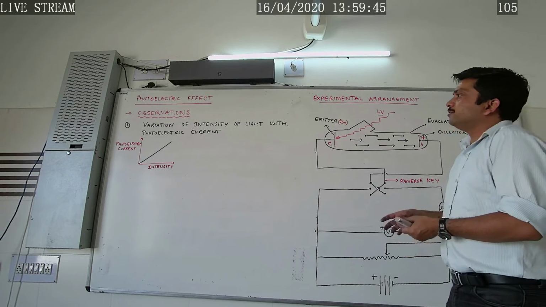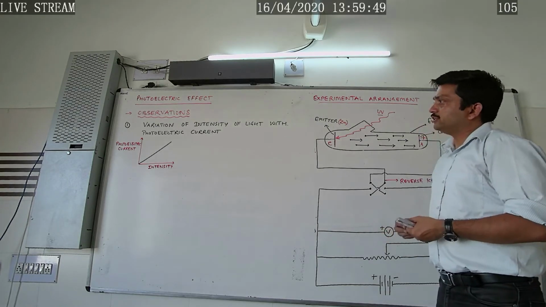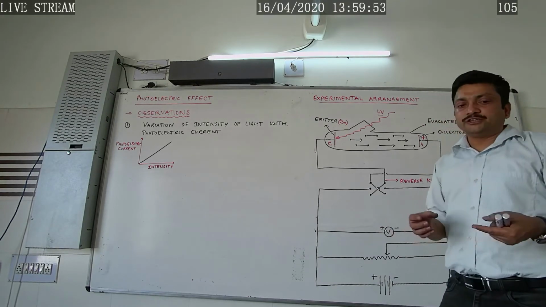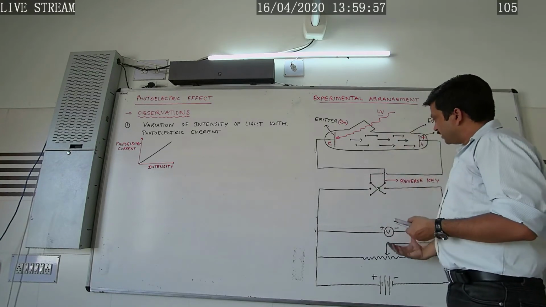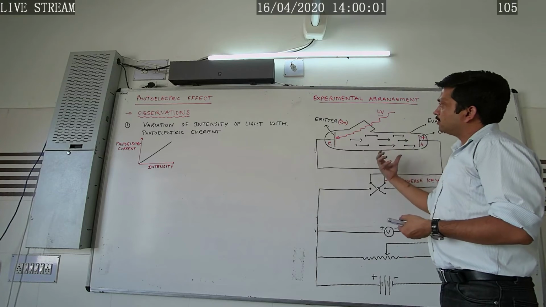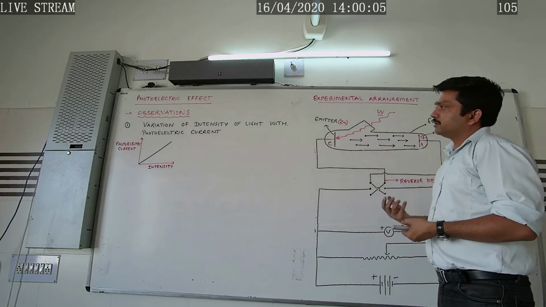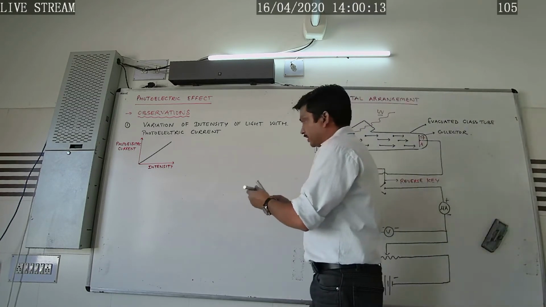Further, the second point is the variation of potential. If we vary the potential, what would be the impact on the photoelectric current? So the second point we are going to study is the effect of potential on photoelectric current.